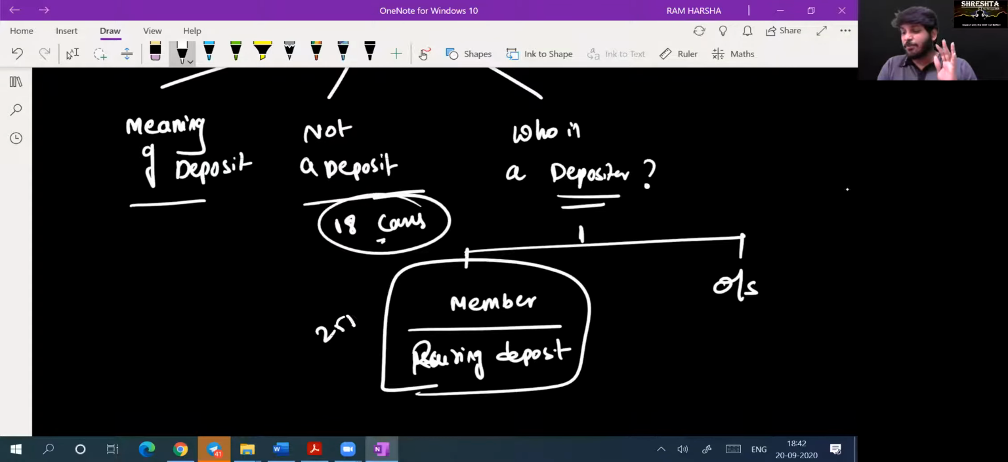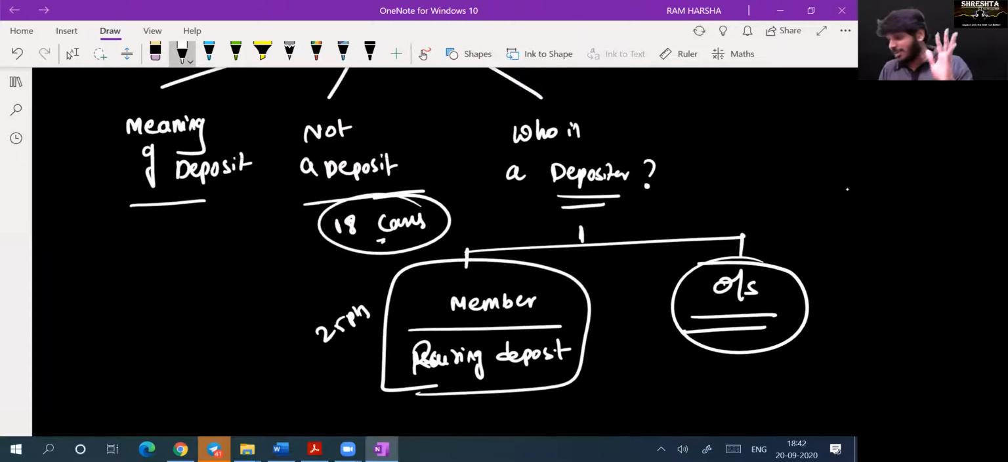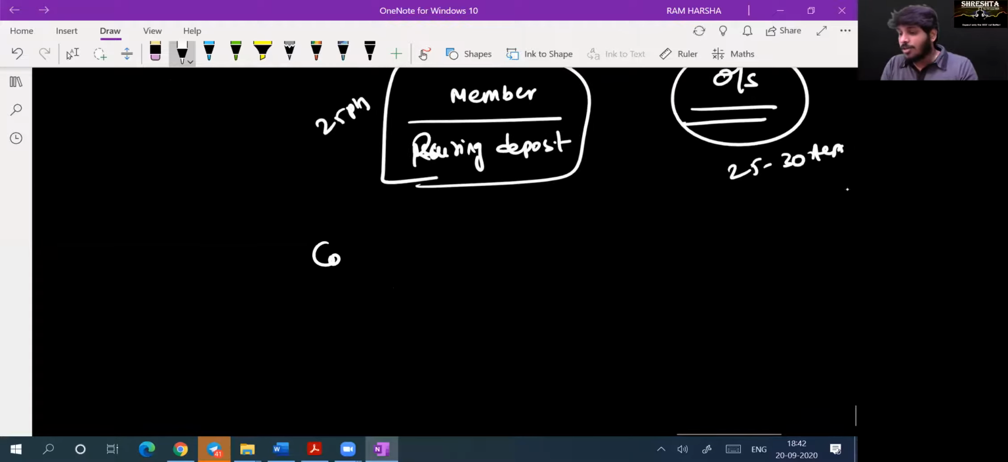Some 25 steps are there. What is the procedure to accept a deposit from an outsider, the public? Here also some 25 to 30 steps are there. Then we are going to learn what are the consequences if the company contravenes the provisions of the deposits.